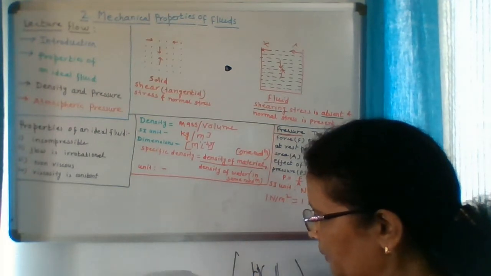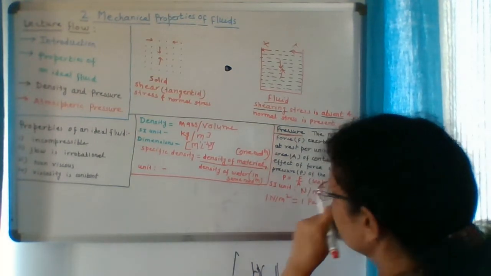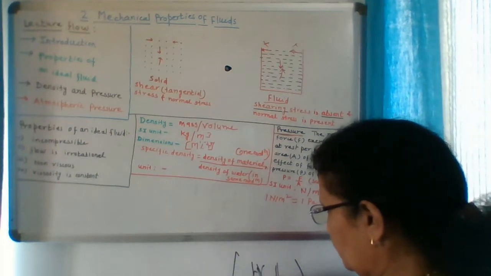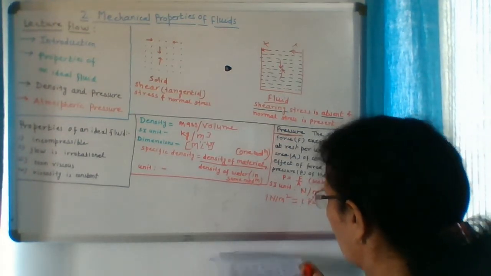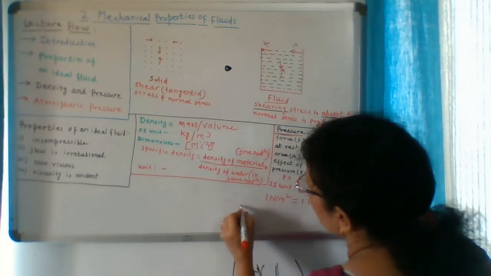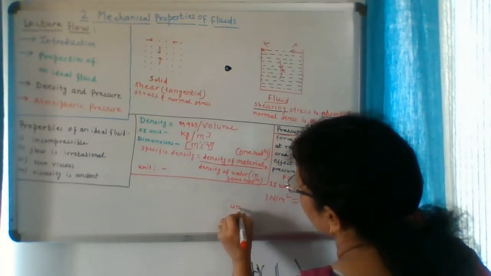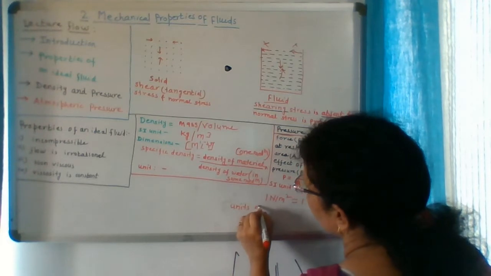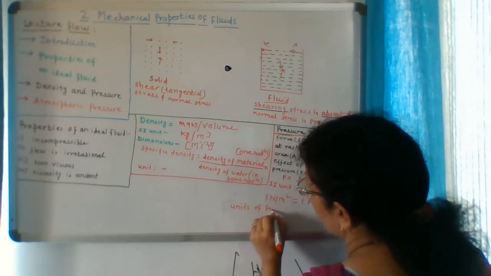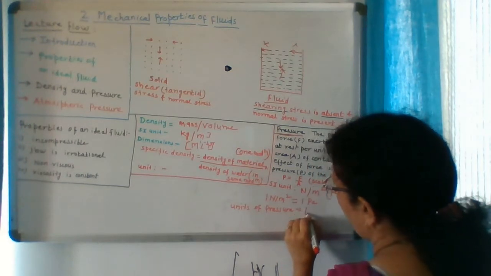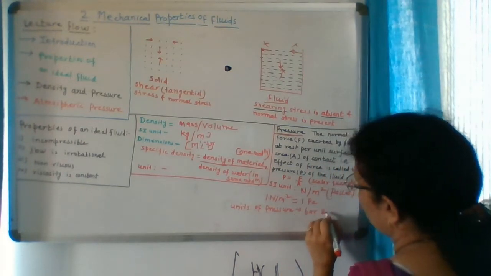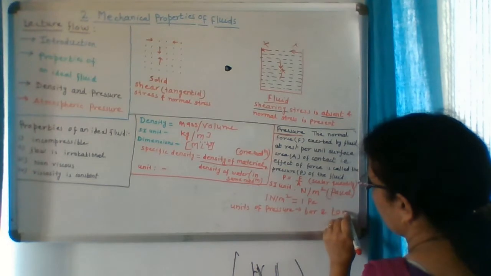There are other units of pressure which are known as bar and torr, T-O-R-R.